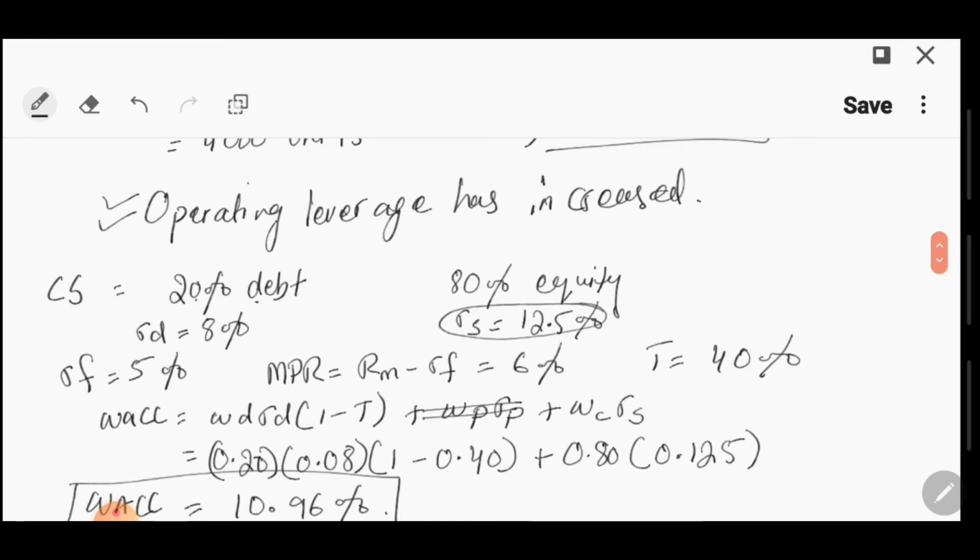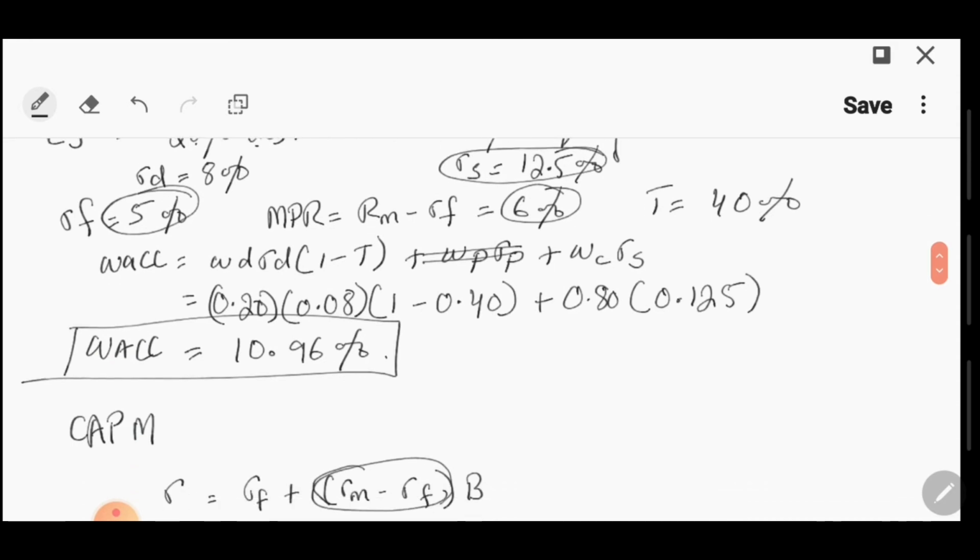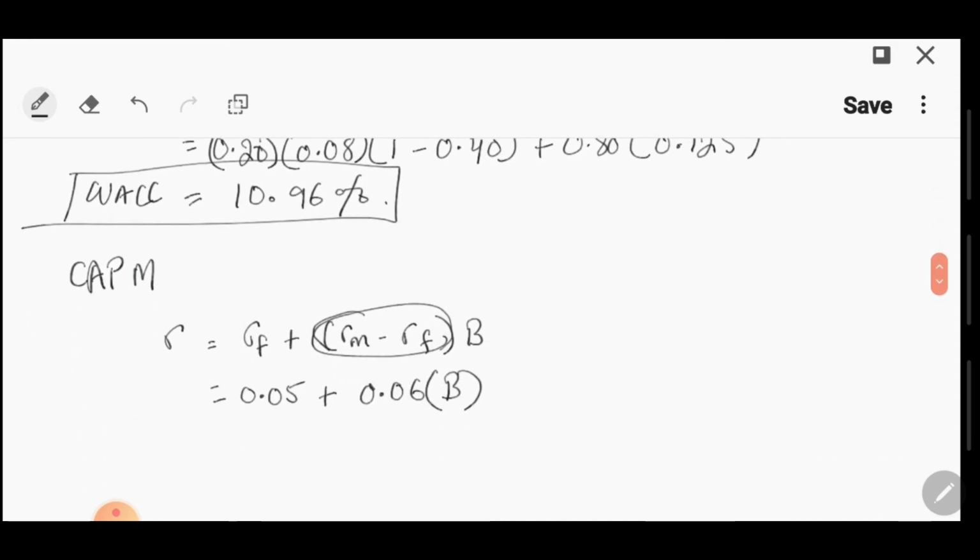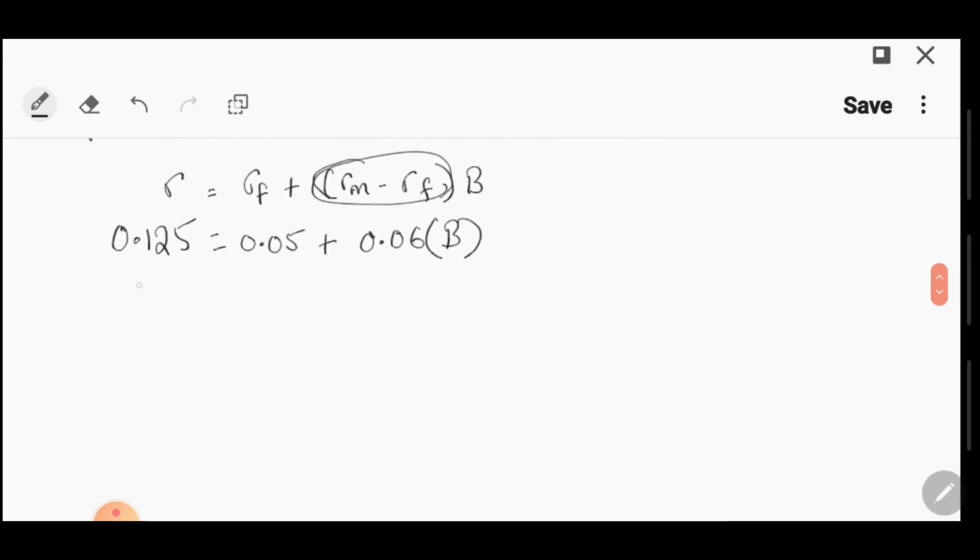So we had this, and this. 12.5% is the cost of equity. So if you solve this, you will get the answer. 0.125, this positive term will go to the other side as minus. So this is equal to... sorry.